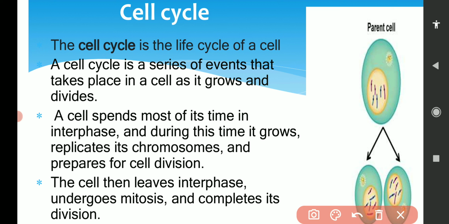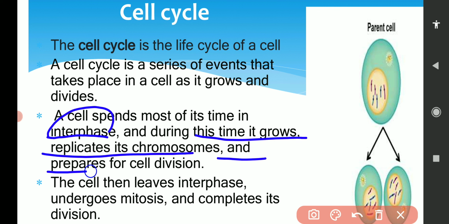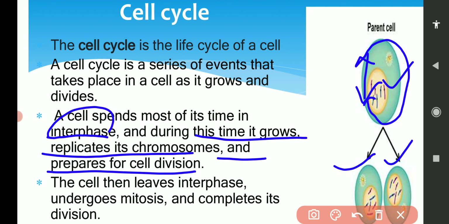During interphase this cell grows, replicates its chromosomes and prepares itself for cell division. Because for cell division the chromosomes, or we can say the DNA, must be duplicated. So the work of duplication and other activities, the cell will complete in interphase. When interphase finishes, it will go to division, and after division two daughter cells will form.